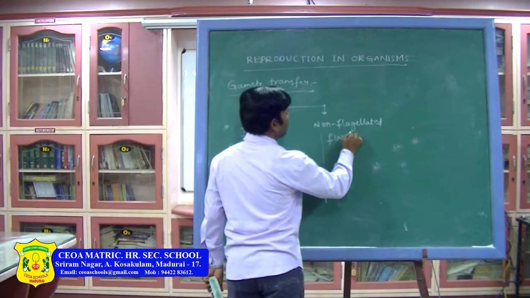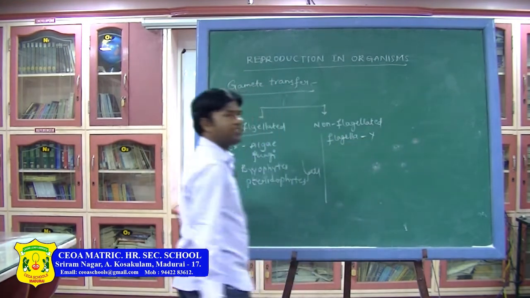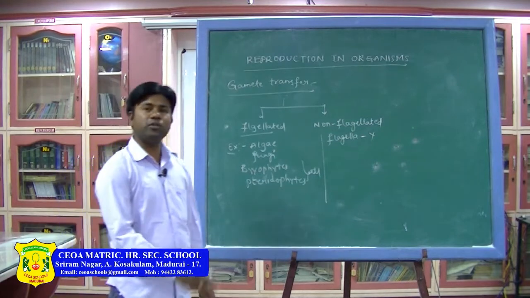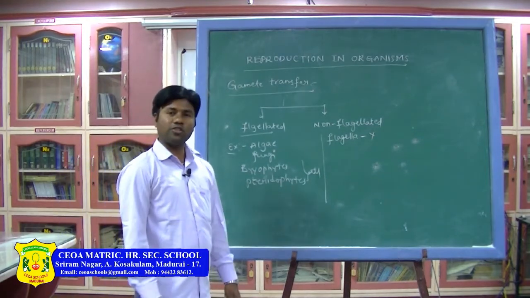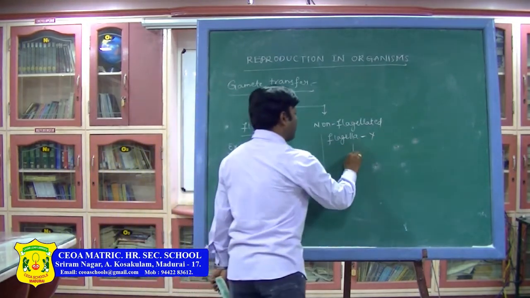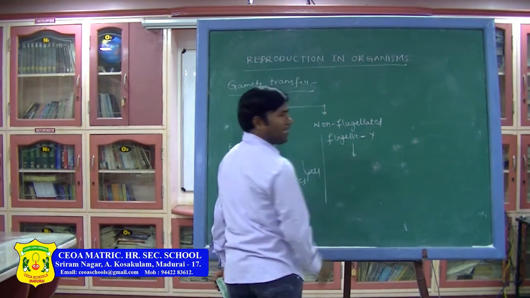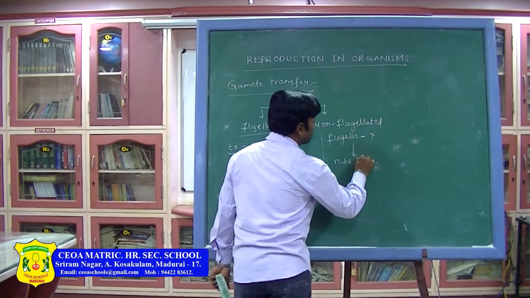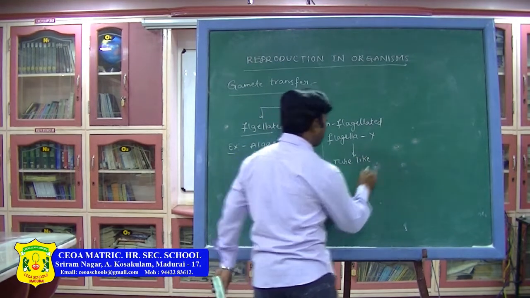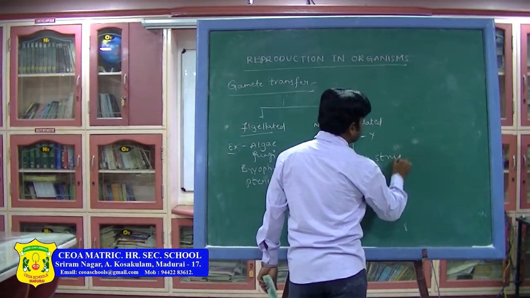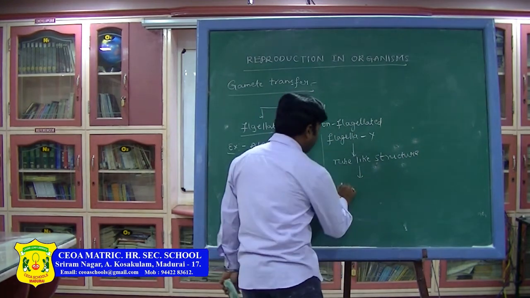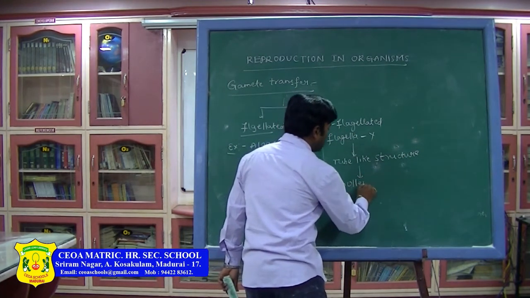Flagella is absent. If the flagella is absent, how is it possible to transfer the gametes? So, when the flagella is absent in these organisms, what happens? A tube-like structure will be formed. This tube-like structure we call a pollen tube.